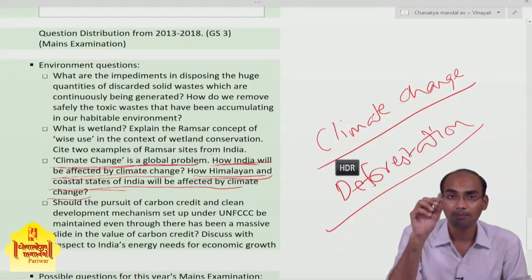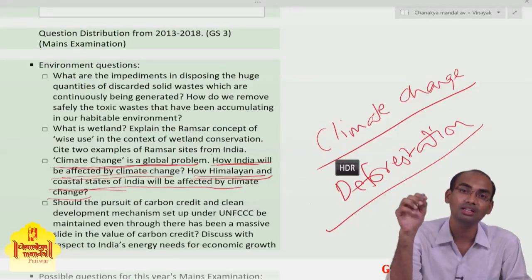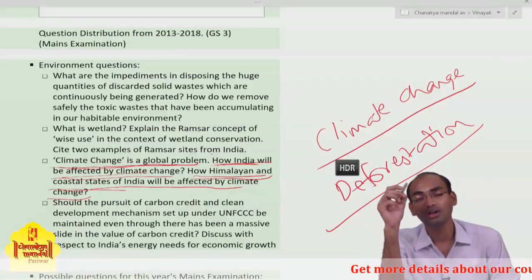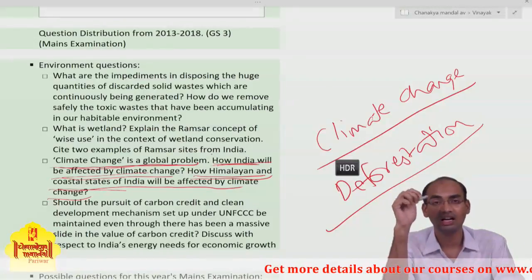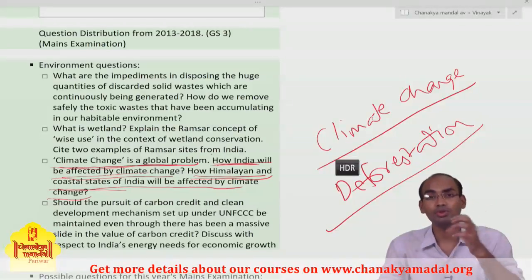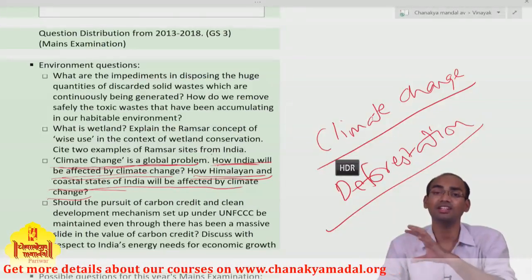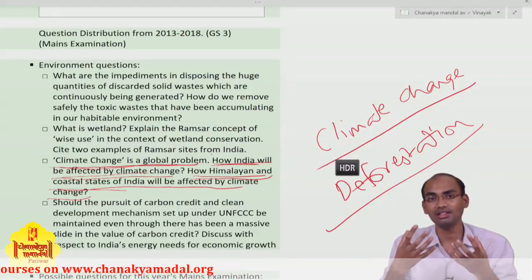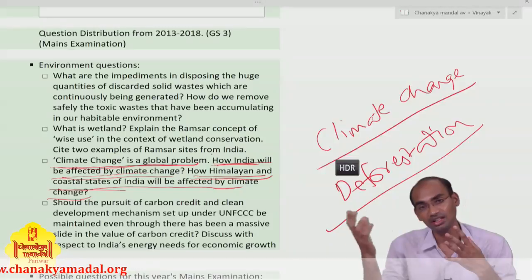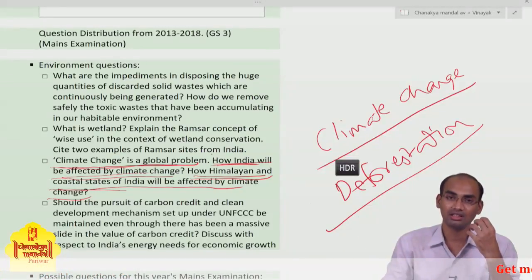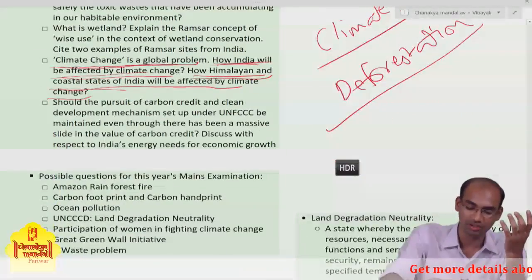There is an increased frequency of floods in northeast India, as the Brahmaputra and Ganga rivers originate in the Himalayan region, and as the glaciers are melting, the input to these rivers is increasing. As the amount of water increases, there are more chances of flood in the downstream region. So these are the problems that India is facing because of climate change.